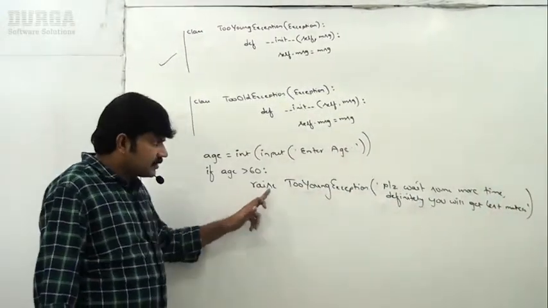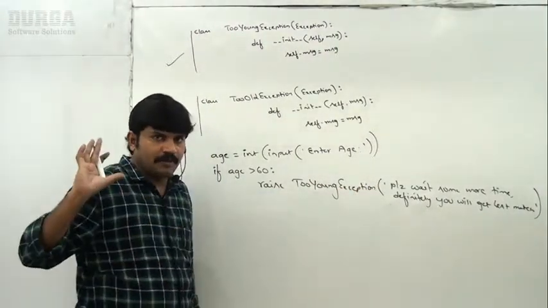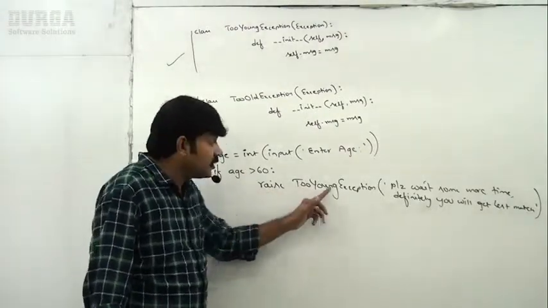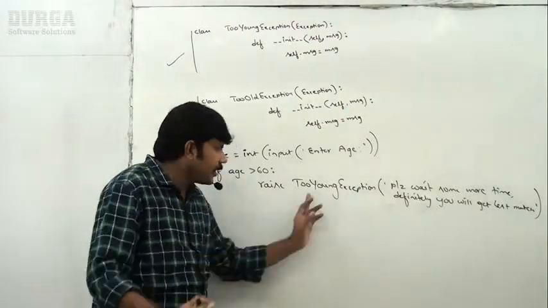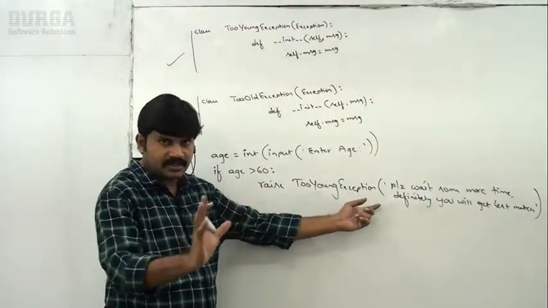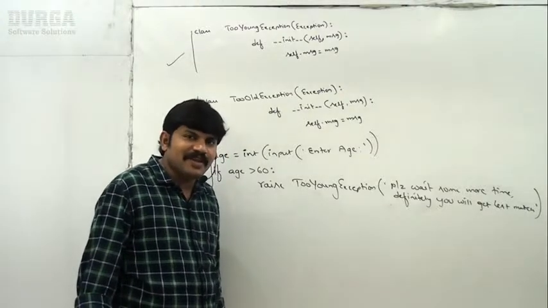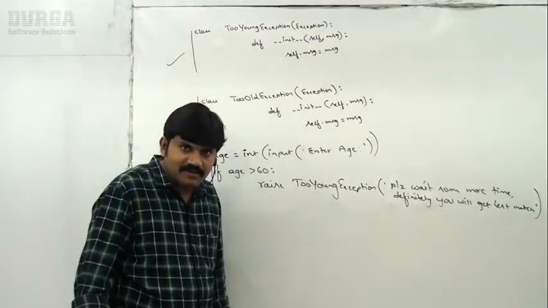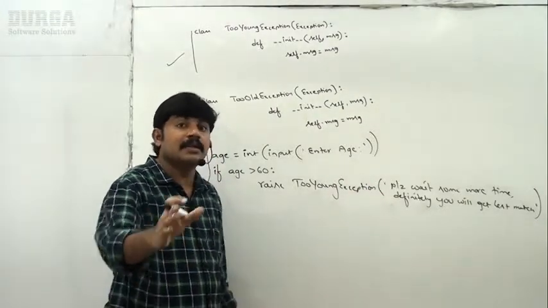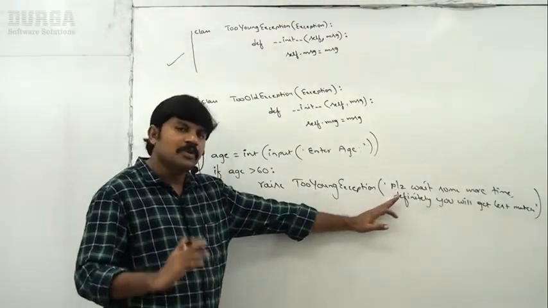Are you getting it? Raise TooYoungException: please wait some more time, definitely you will get the best match. Remember, age greater than 60 should raise TooOldException, but here I am raising TooYoungException just for fun. Sir, when is he going to get the best match? Maybe somewhere in heaven or hell, because after a few more days this person will be gone. A 99-year-old person, how many days will still be there? Very rare. So definitely wait some time, you will get the best match.